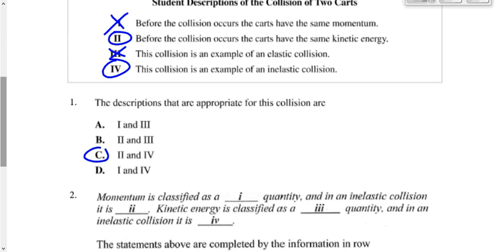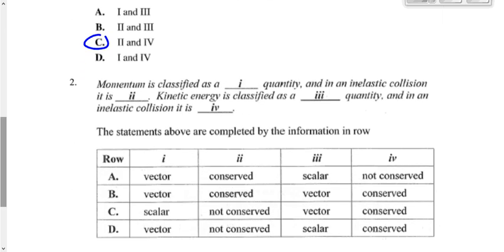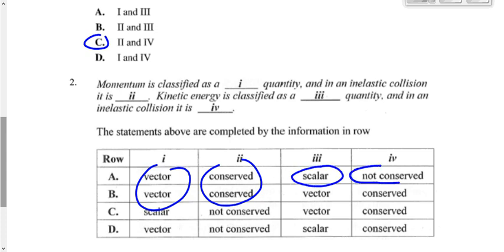Number 2. Momentum is classified as a blank quantity, vector or scalar? Vector, yeah. And in an inelastic collision, momentum is conserved. Momentum always stays the same, even if it's inelastic. Kinetic energy is classified as a scalar quantity. In an inelastic collision, kinetic energy is not conserved. So our answer for that one would be A. Good? Oh, there is one more.